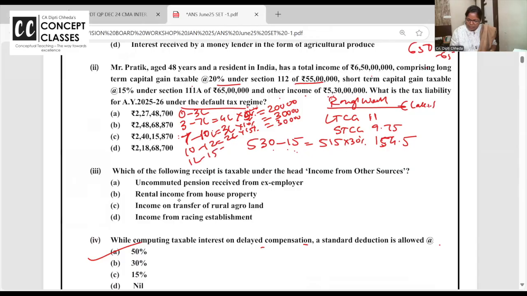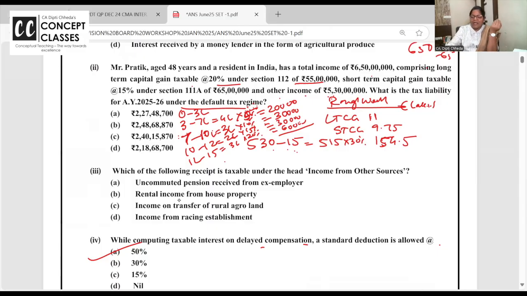And 12 to 15, again 3 lakh. 4, 3, 2, 3. First 3 lakh nil, 4 lakh 5%, 3 lakh 10%. This you must have learned by now. And in 3 lakh you have 20%, that's 60,000. So what is the slab-wise tax up to 15 lakhs? How much is it coming?